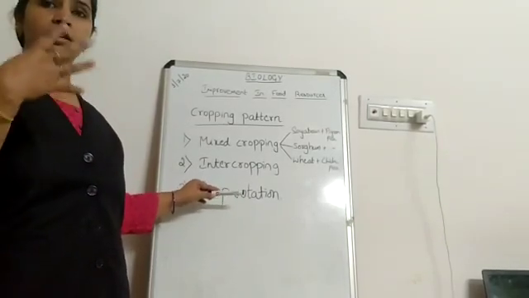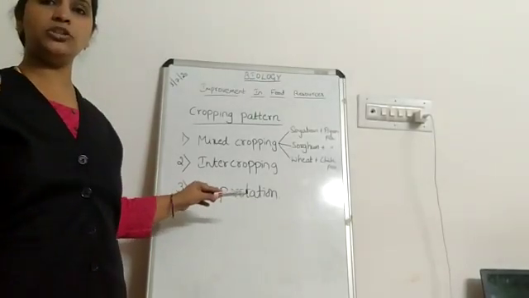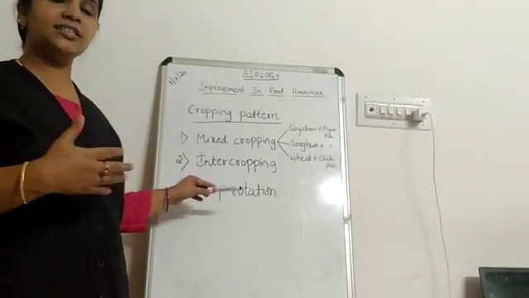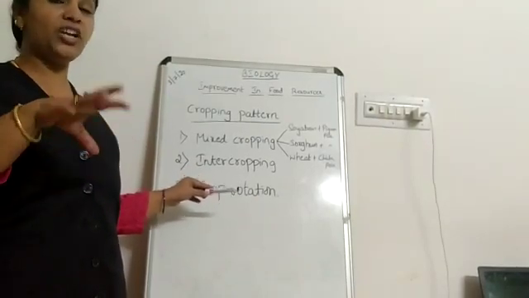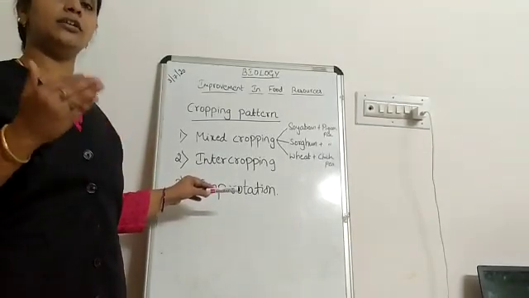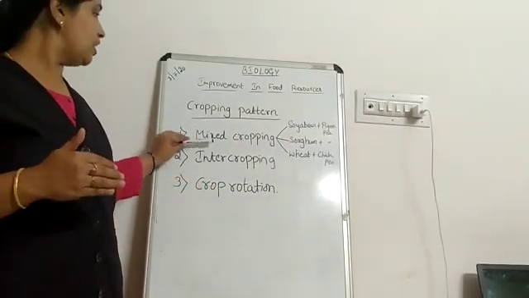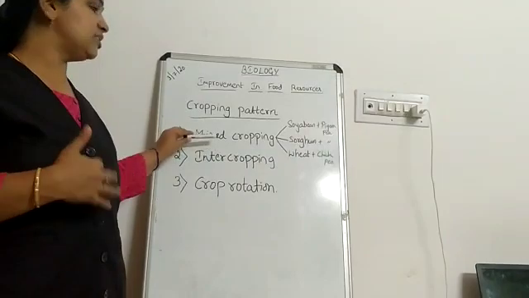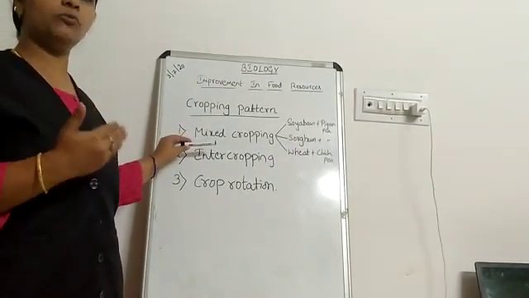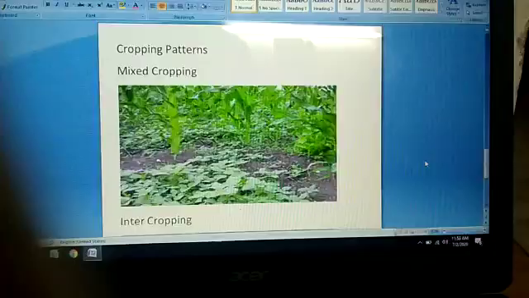We know that green peas or groundnut are leguminous plants, so they absorb nitrogen from the atmosphere and fix it into the soil, so the wheat crops can utilize the nitrogen present in the soil. Based on different nutrient requirements, the crops can be selected for crop rotation. So these are the cropping patterns, different ways of growing crops which will give us the maximum yield.